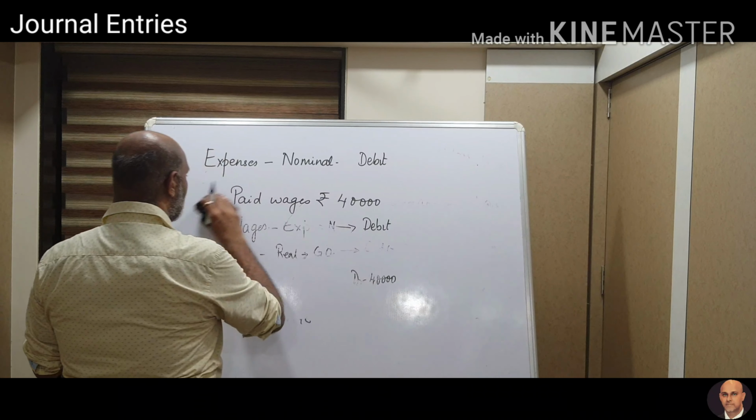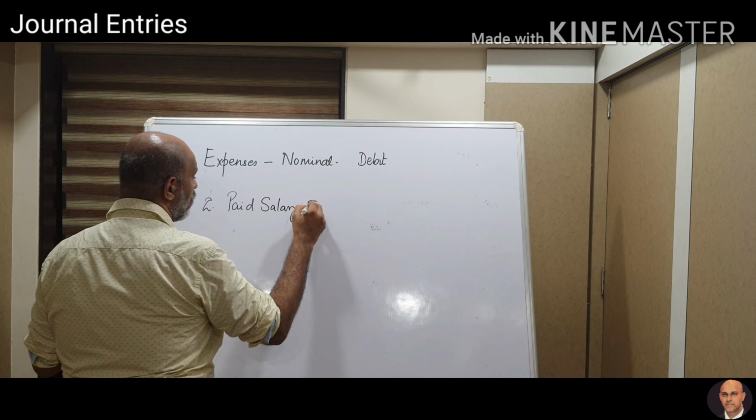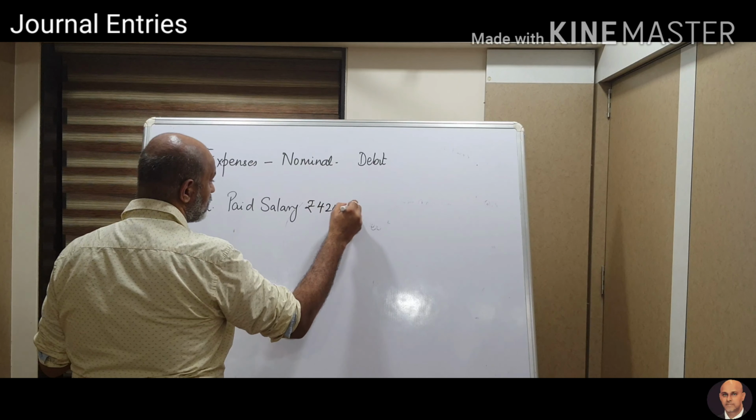Let's take another one. Paid salary rupees 42,000 by check. The word cash is replaced by check. Whenever we have the word check, we use the word bank.